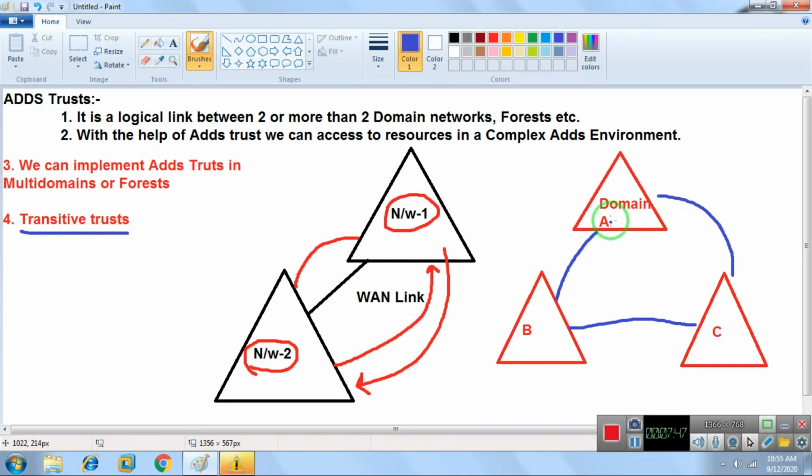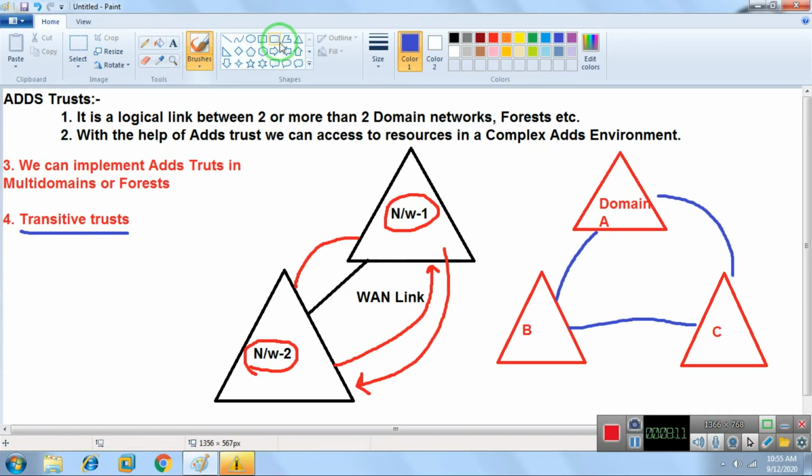Like the same thing, if domain A has trust with domain B and domain B has trust with domain C, we don't need to create a trust between C and A. It's automatically created. So that's what we have, a transitive trust. Transitive trust is mostly created automatically.